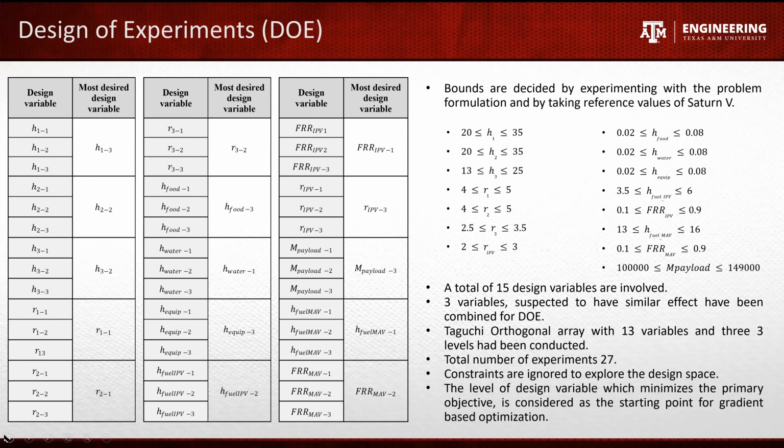From the formulation of this problem, there are three variables, namely H food, H water, and H equipment, which influence the output in a similar fashion. So to save time and computational power, these three variables are combined into one for the sake of design of experiment. And a Taguchi array of 13 variables and 3 levels has been conducted. The total number of experiments are 27. The constraints in this problem are ignored, and the mean of total cost in every experiment is calculated.